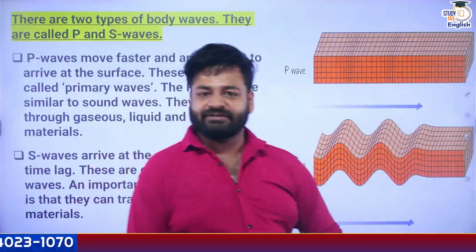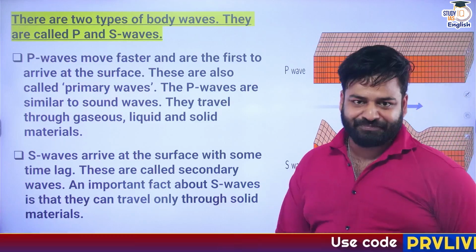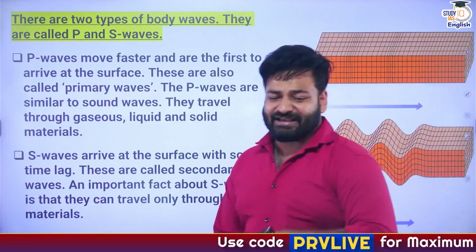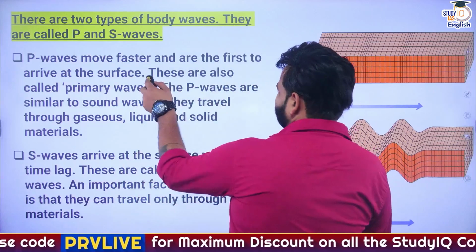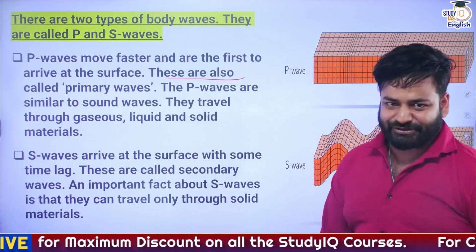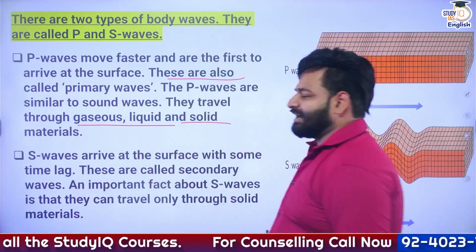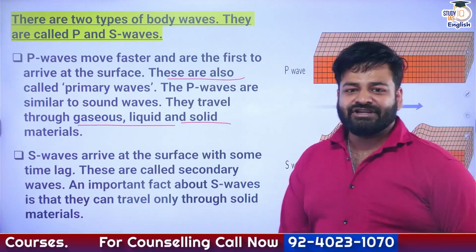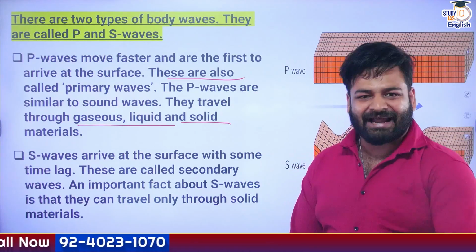Let's talk about the difference. Basically, when we say the body waves, they are of two types, the P waves and the S waves, right? Now, the P waves move faster and they can travel through all the mediums, whether it be solid, liquid, or gas. The S waves arrive a bit later, with some time lag.